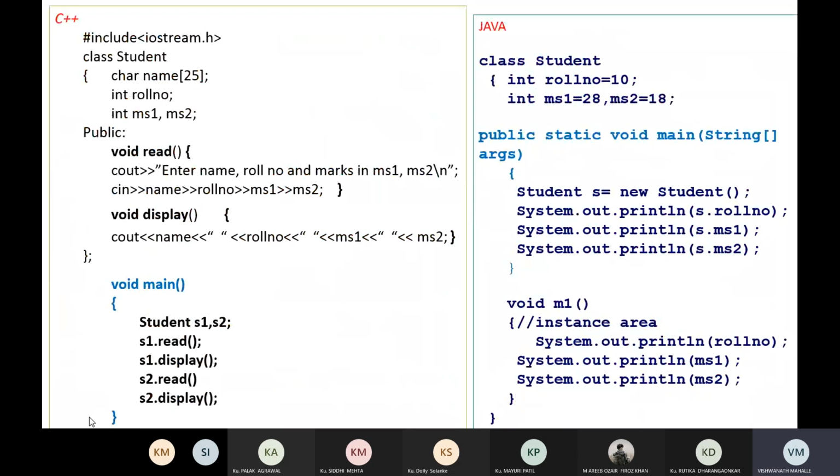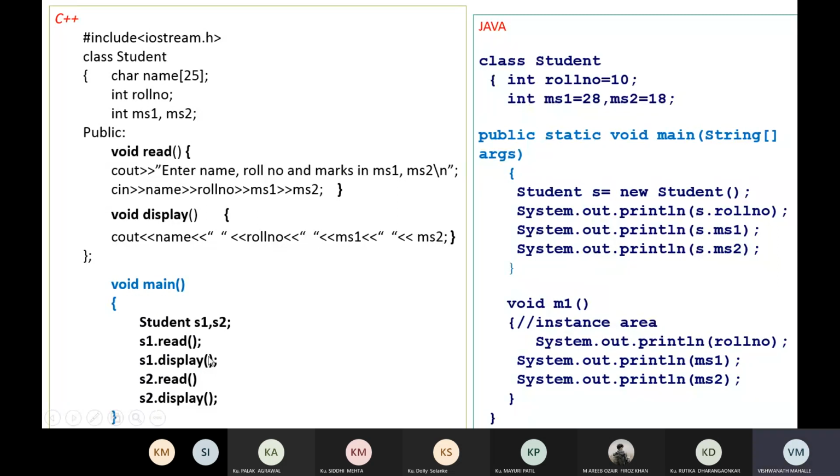here in C++, we declare a class. Inside that class, we declare variables and methods, and then we write the main program. You can observe here that Student is a class, and we are creating the objects of the Student class, S1 and S2, and through S1 and S2 we are calling the methods. So the object is the runtime entity. This is the program. Our main program starts from main.